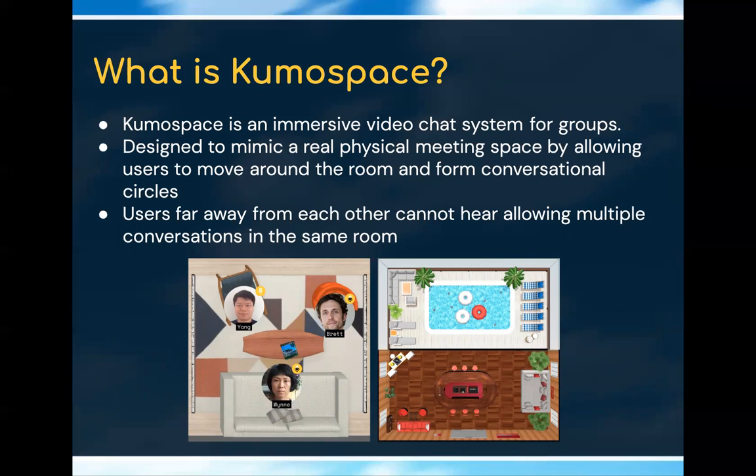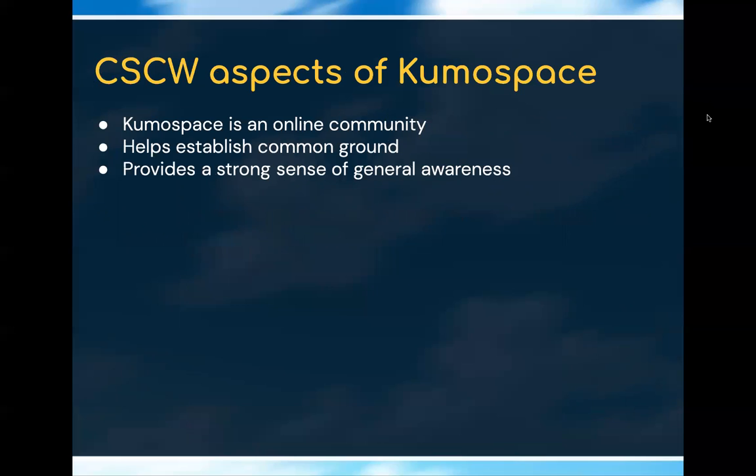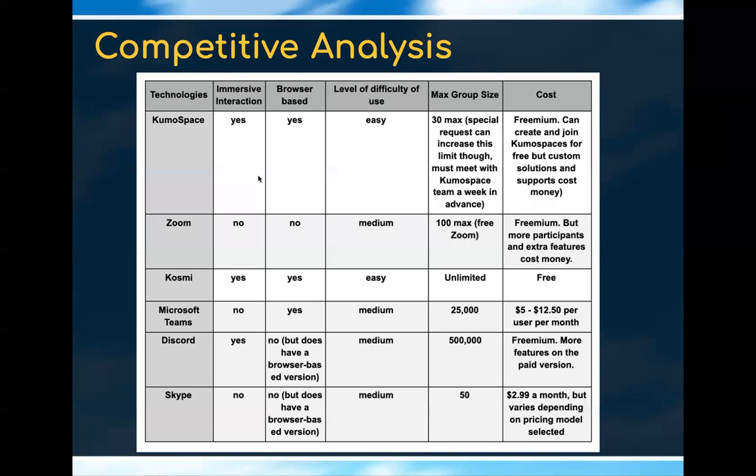There are several CSCW concepts that make Kumospace interesting to study. The most obvious of which is that Kumospace allows online communities to form by providing a space that offers shared interest, support by technology, and guidance by some protocols or norms. One interesting benefit of Kumospace is that it can help build common ground by emulating a real-life space. According to CSCW research, this can lead to higher productivity once common ground has been established. Kumospace also offers a strong sense of general awareness by providing awareness of who is around or not, offering context about what activities are occurring by sharing the user's video and showing where the user is in the room, in addition to showing what the environment is like by providing a virtual space.